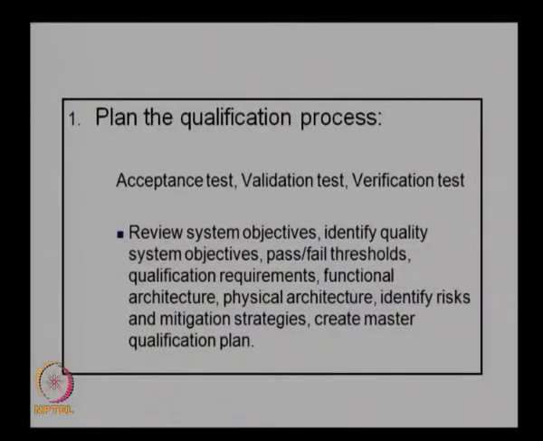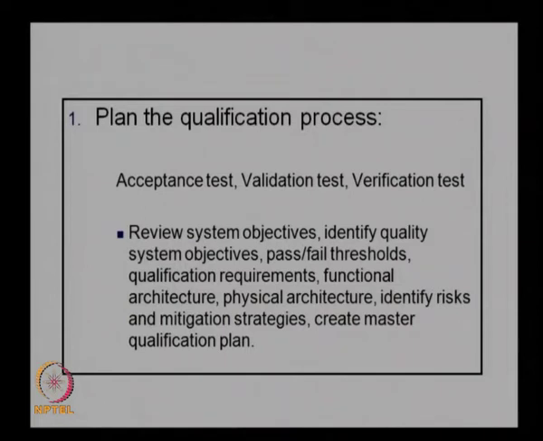So, one of the main requirements here is to look at the system objectives and the qualification objectives, and then decide on a value for the pass fail threshold for each and every test to be conducted. And then based on that we go for the qualification requirements. Like any other system design process, we look at the requirements of the qualification, and then the functional architecture for the qualification: what functions need to be provided, what are the top level functions and what sub level functions are needed. And then we go for the physical architecture development, and then identify risks and mitigation strategies.